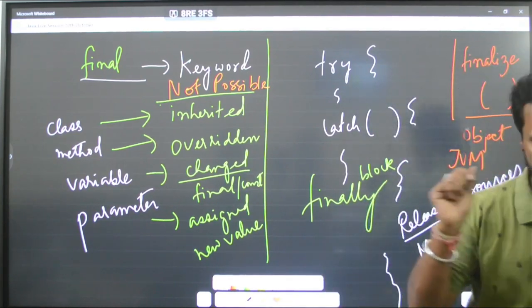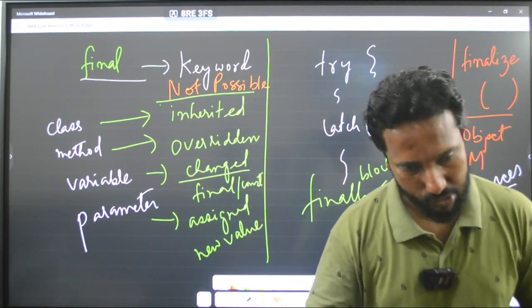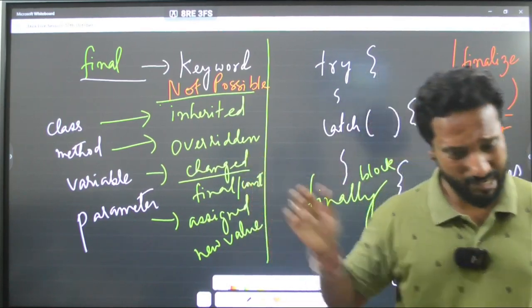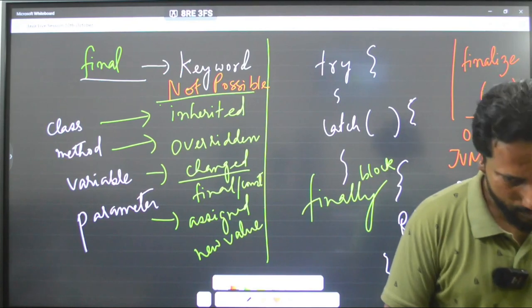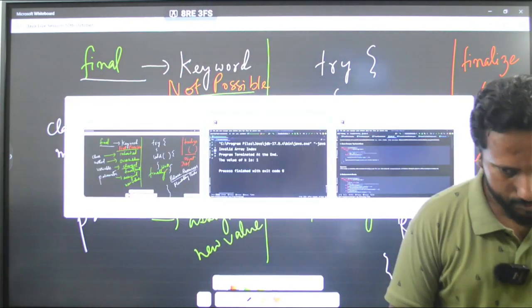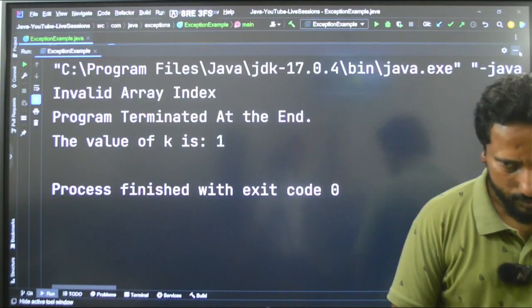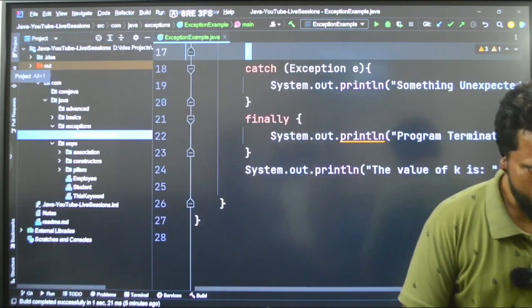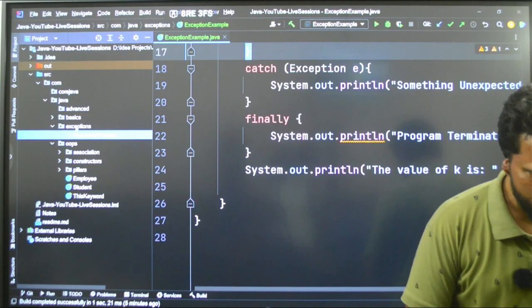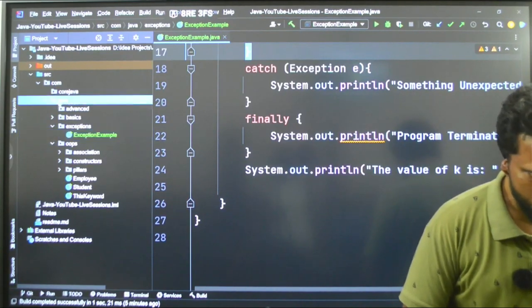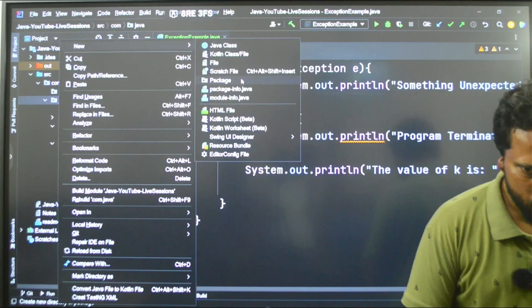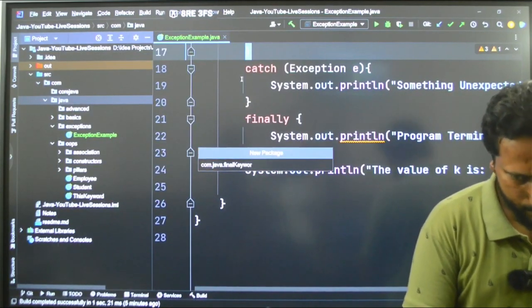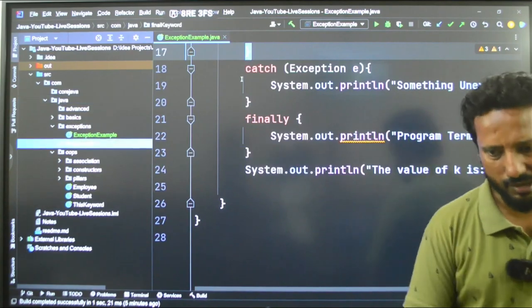Now I will come to some other points. Don't worry. One by one, gradually we will learn things. Now, just for example, let me give you an idea of this. Let me go back and show you something here. In Exceptions, let me right click and create a new package called final keyword, so that I can give you some demo of that also.